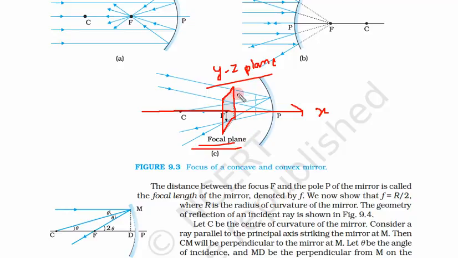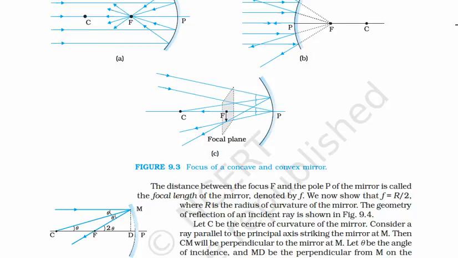So if we put a plane, definitely that plane would be in the yz direction, not in the x direction, because this is not the direction in which the plane extends. So the plane is in the yz direction. A yz plane which passes through the focal point is called the focal plane.